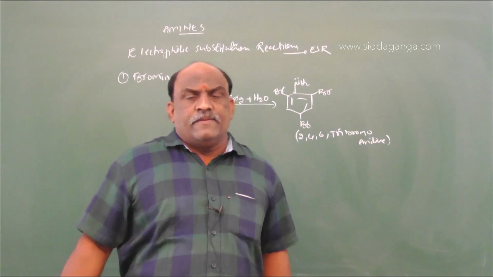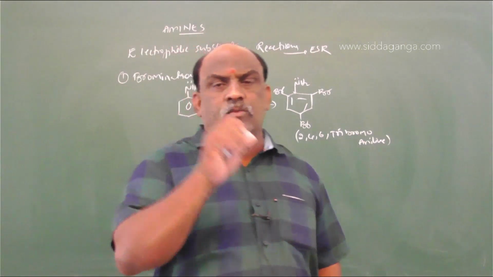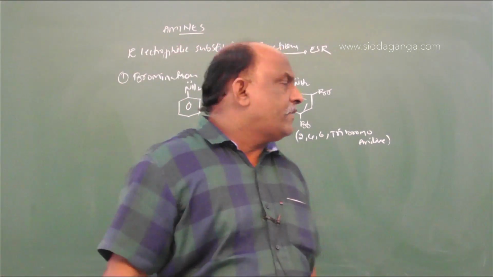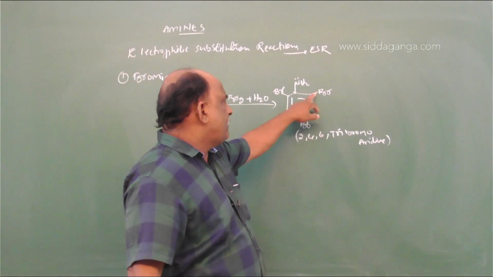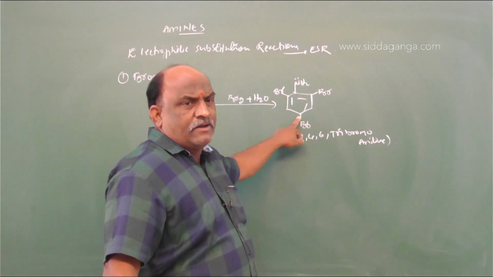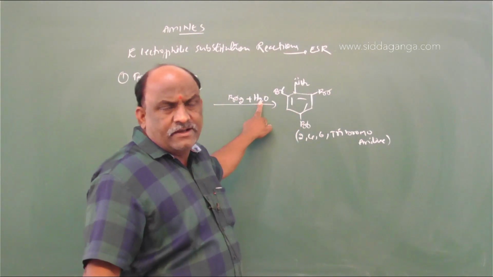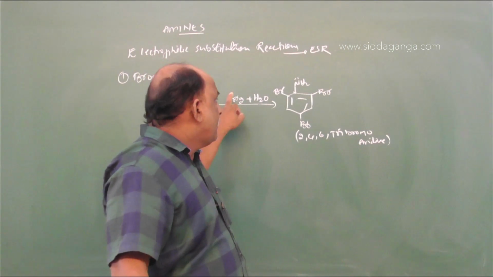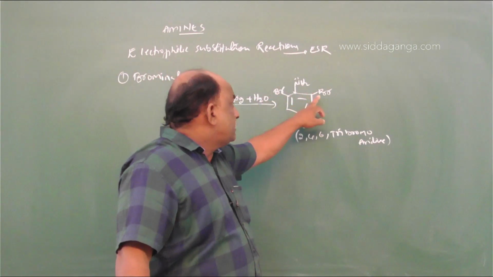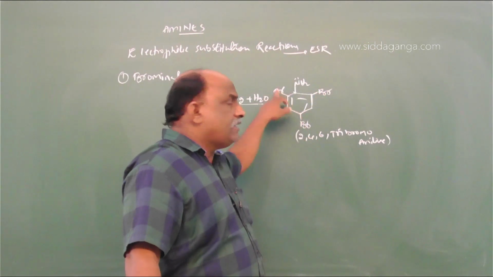But here, if you require only the monobromo derivative, the available positions are the ortho position as well as the para position. But water is a polar solvent. In polar solvent, bromination goes very rapidly, and bromine atoms occupy here, here, here.